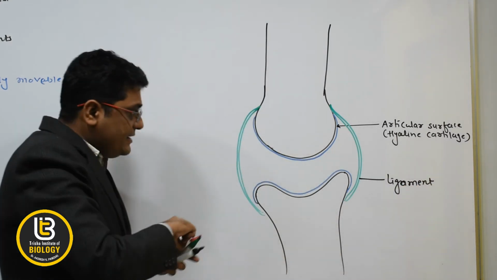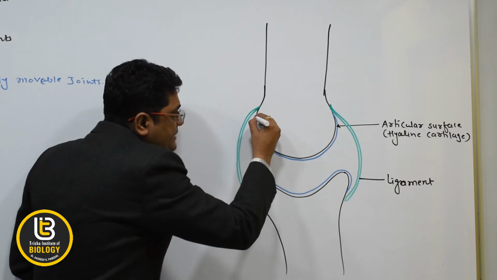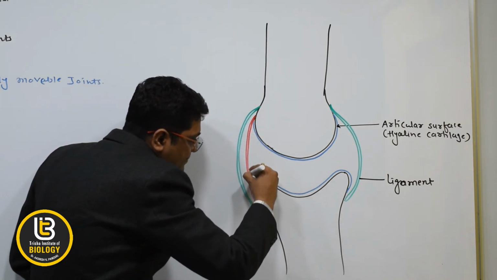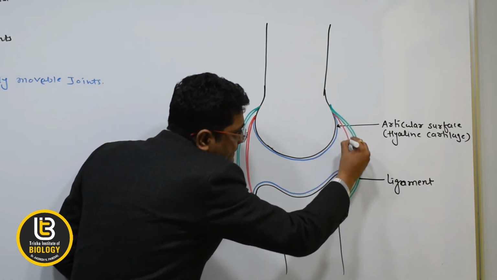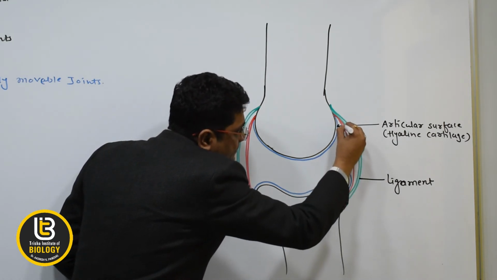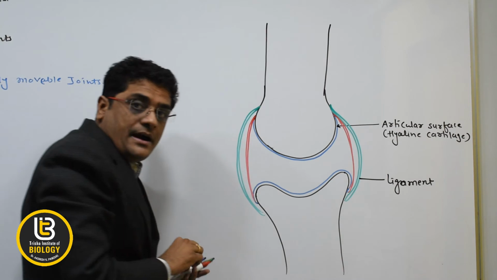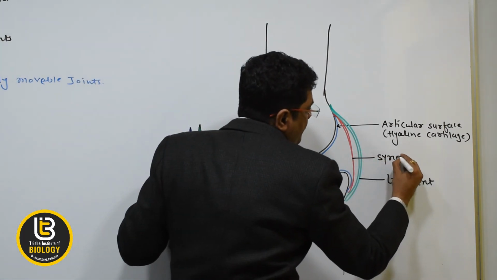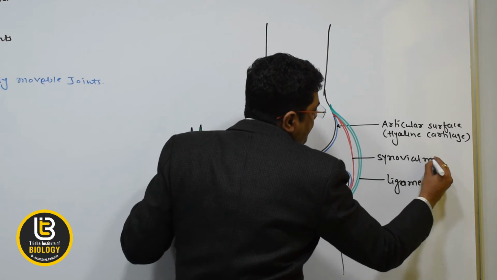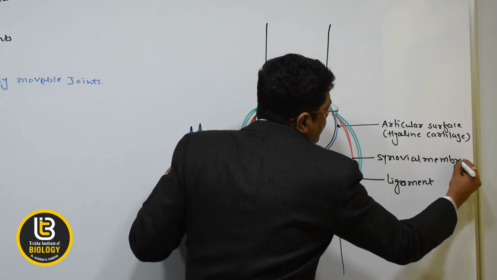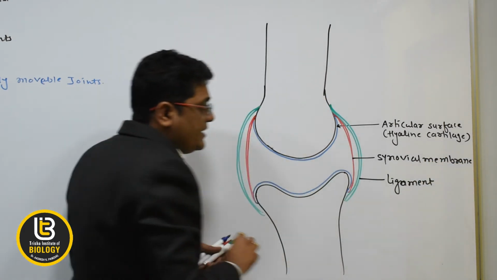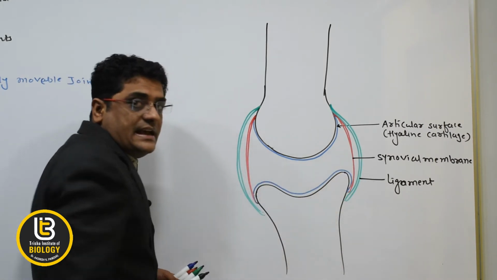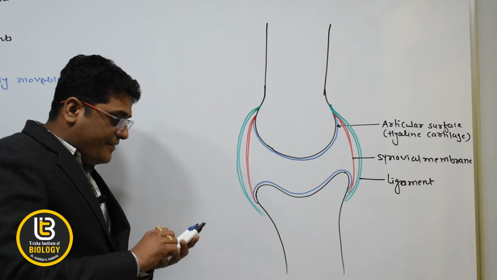And here it possesses the synovial membrane. This part is known as the synovial membrane. Inside this synovial membrane there is a space, and this space is known as the synovial cavity.